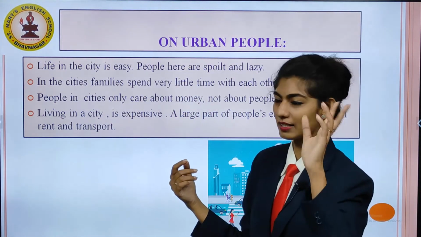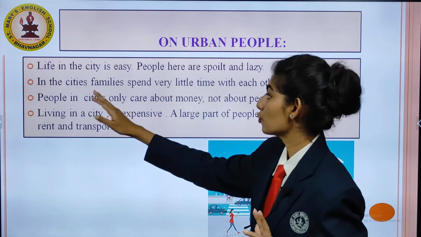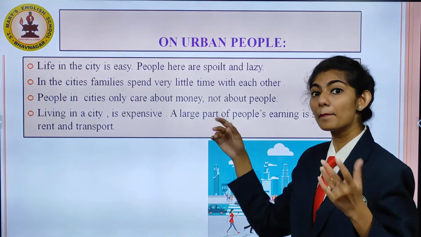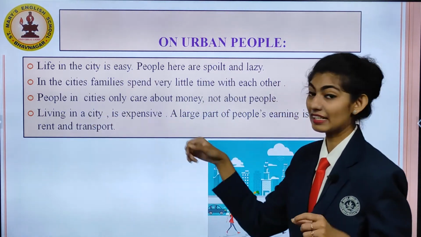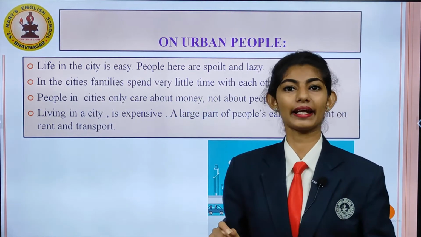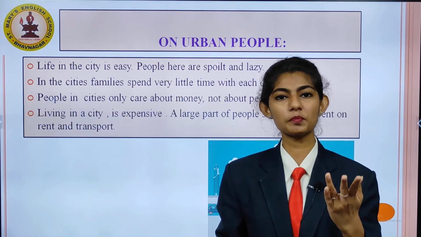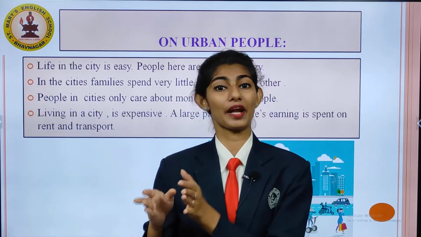Okay, so this is the mutual understanding between what rural and urban people think. So people in cities only care about money, not about people. And living in a city is expensive. A large part of people's earning is spent on rent and transport. So this is the difference between rural and urban people, and this was an example of prejudice.